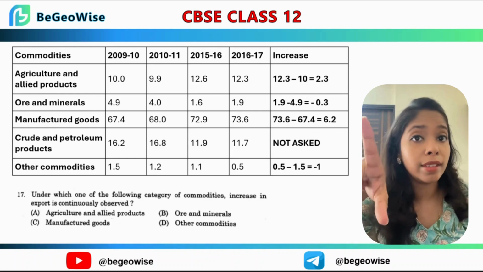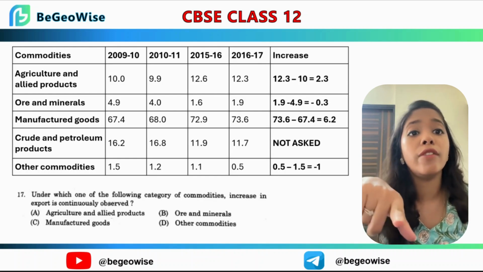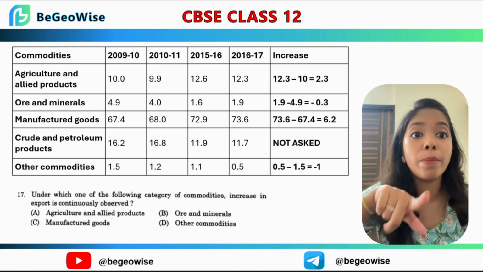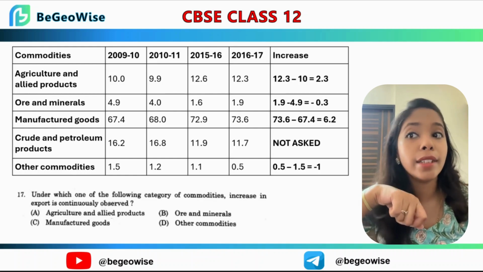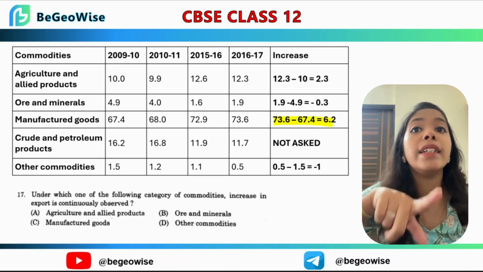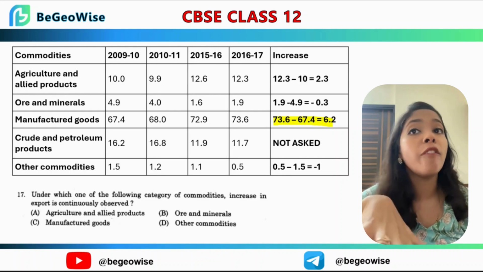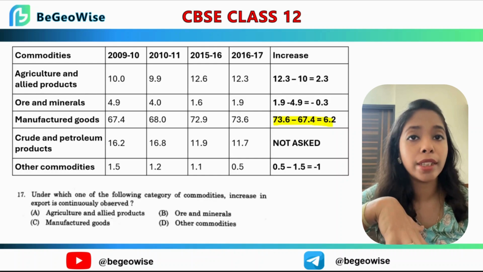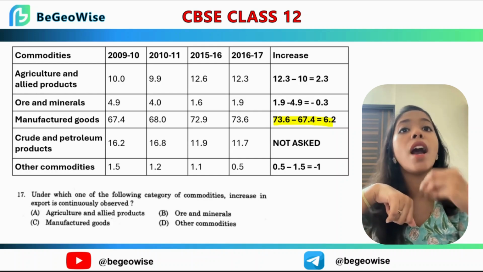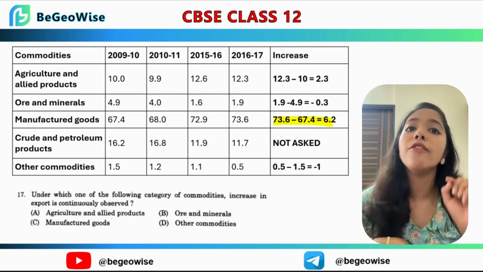I've already added the table here. Read it yourself, and I am giving you the answer, but you have to know how it came about. And the answer is manufactured goods, because it shows a steady increase every year. If you have a problem in calculating this, make sure you make a small line graph to understand how this growth is happening for this question.